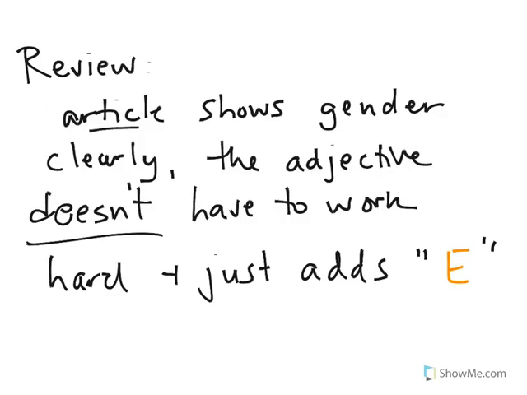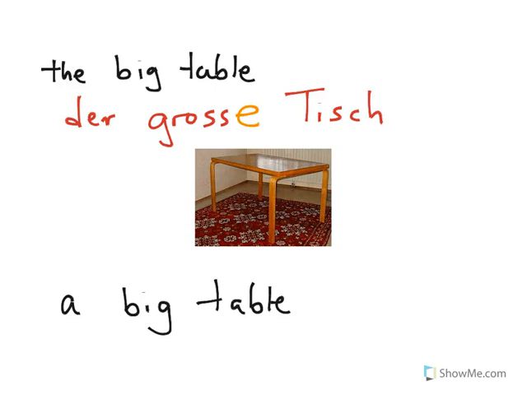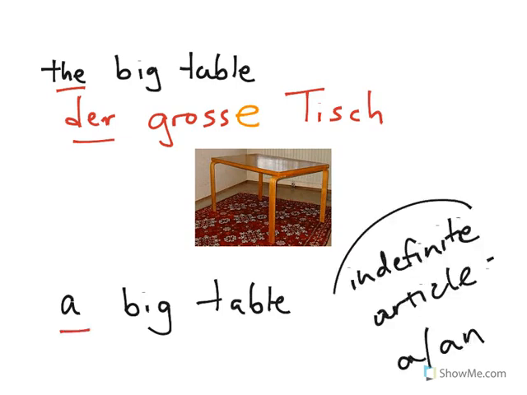So let's review once again. If the article shows the gender clearly, the adjective doesn't have to work hard and just adds what I like to call the default ending of E. But what happens if the article doesn't show the gender clearly? Let's look at a few examples, and you can ask yourself, what pattern are you noticing here? What if instead of saying the big table, der große Tisch, we want to say a big table? Then we're using the indefinite article, meaning a or an.